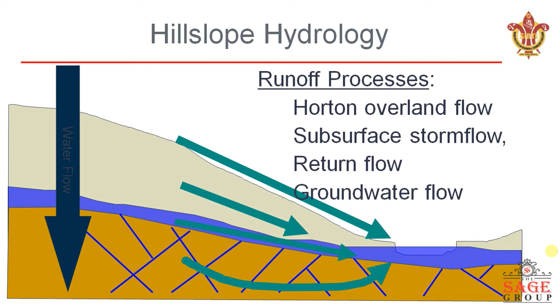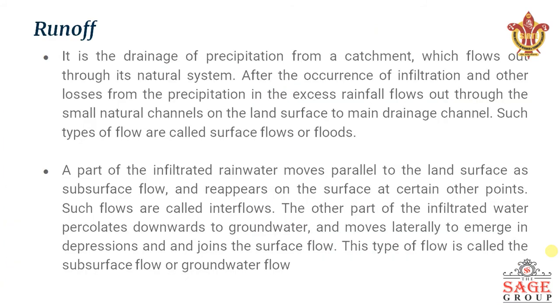Okay, then we have the groundwater flow. अब जो ground water भी होता है, that is also on a movement towards the streams. ठीक है, तो ये runoff process होता है. So runoff is the drainage of precipitation from a catchment which flows out through its natural system after the occurrence of infiltration. Various losses from the precipitation and excess rainfall flows out through the small natural channels on the land surface to main drainage channel.